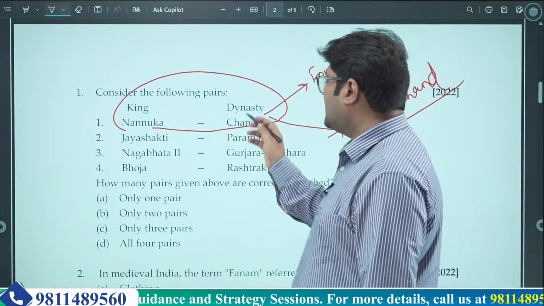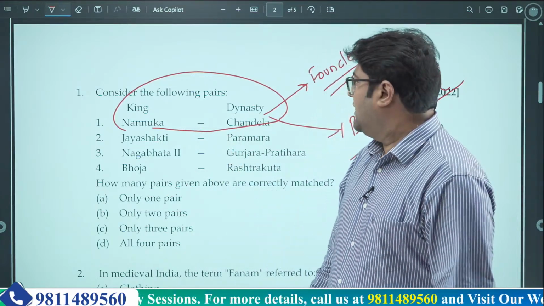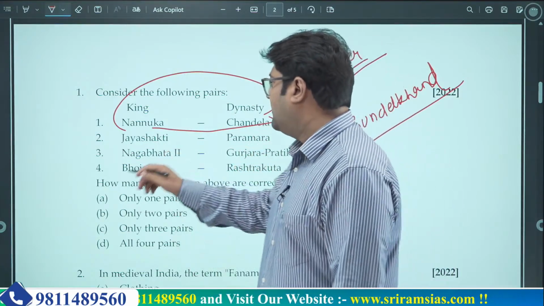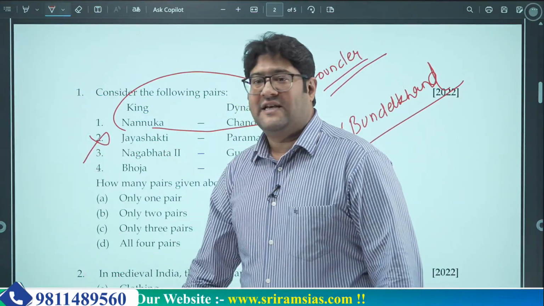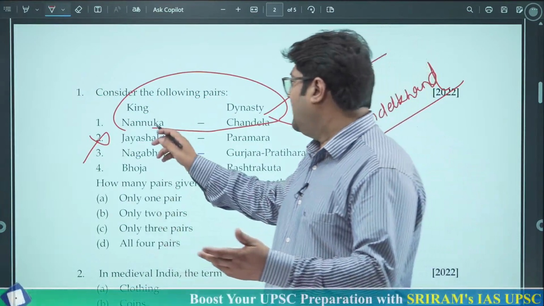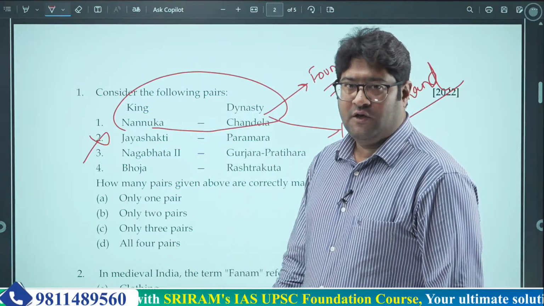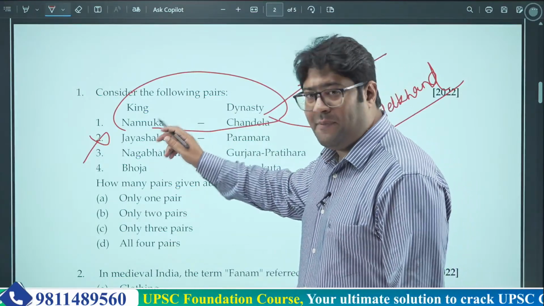So this is absolutely right. Now, the next statement is about Jai Shakti belonging to Parmars. This is wrong. Why is this wrong? Jai Shakti was the son of Nanuka. So he belonged to the same dynasty which was Chandela. So the second pairing is wrong.